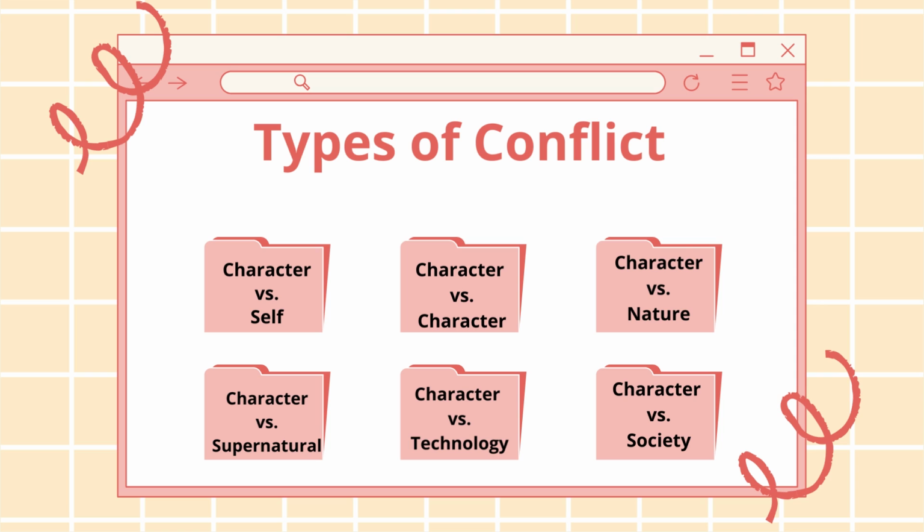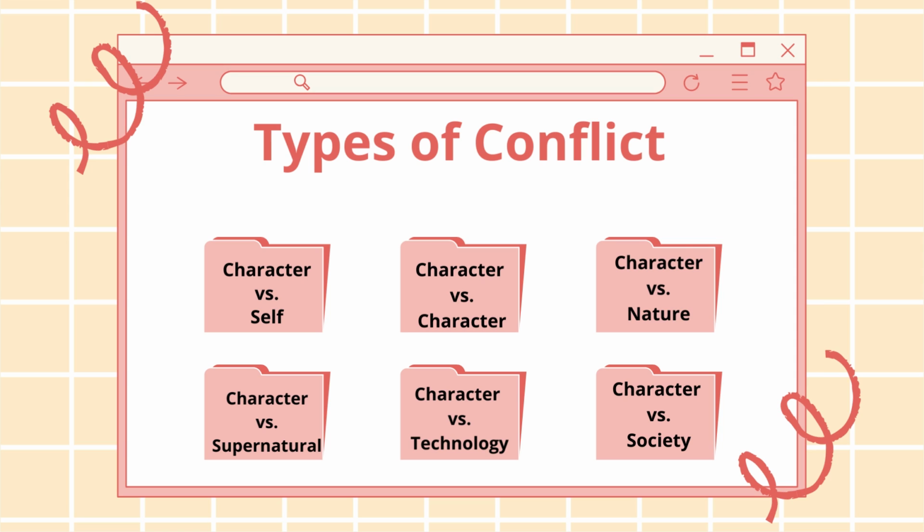Next is character versus supernatural. So, character versus supernatural conflict arises when a supernatural power, such as fate, magical elements, unearthly entities, or religion, opposes the character.